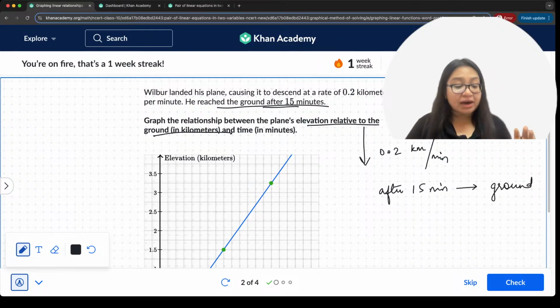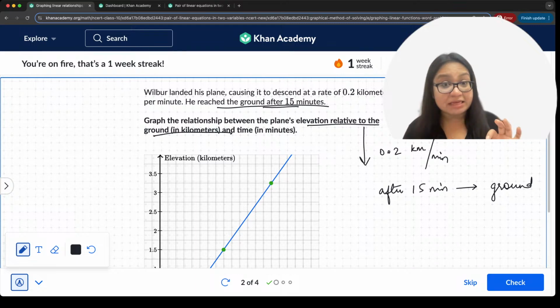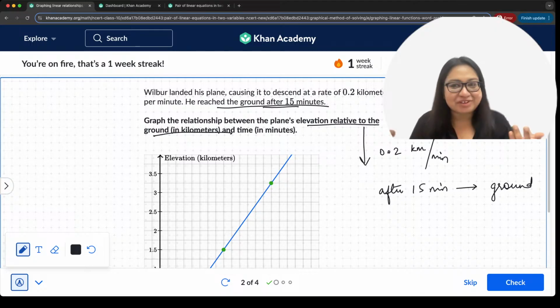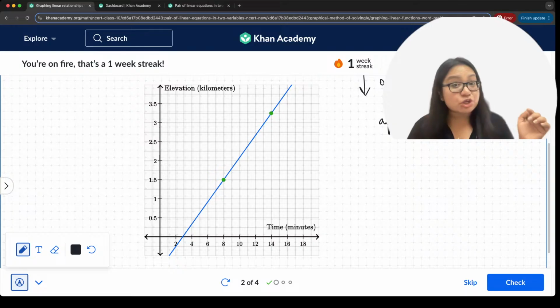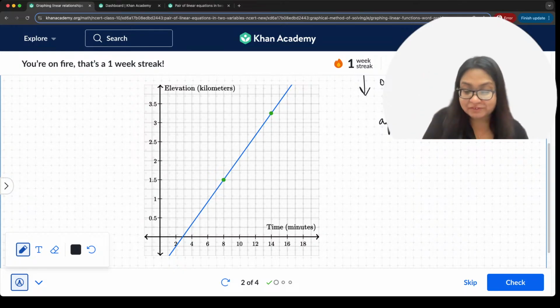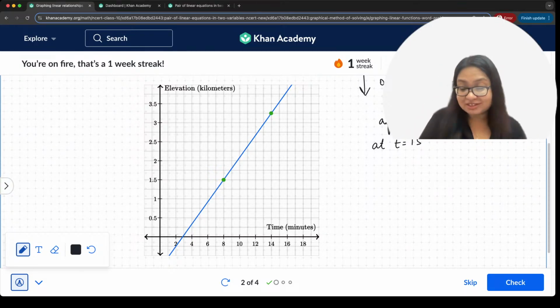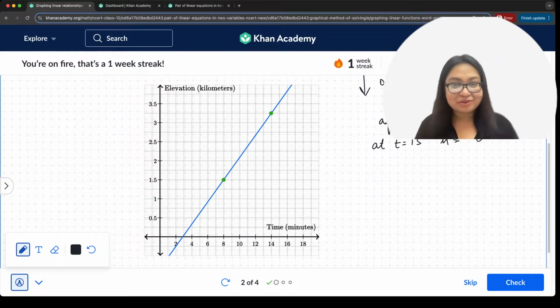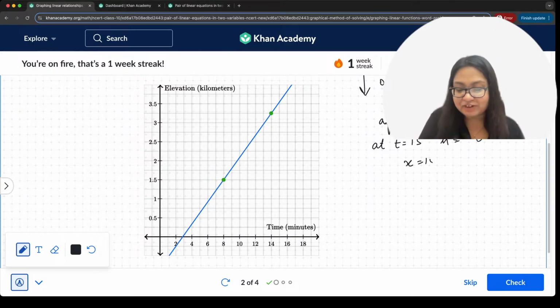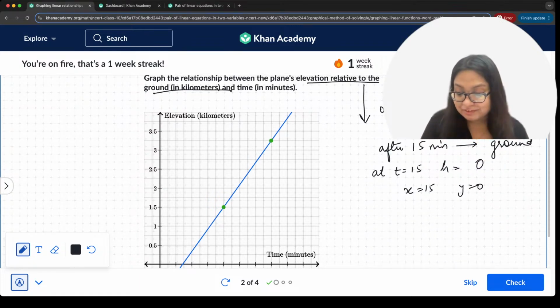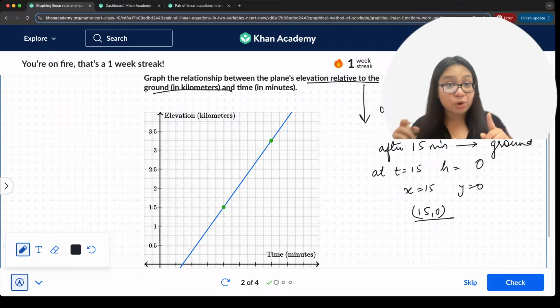All right. Now we are talking about elevation relative to the ground. That means after 15 minutes, if he landed at 15 minutes, then what is the elevation now after landing? Zero, right? Exactly. So now I can say that time is on x-axis. So at t is equal to 15, y, which is height, will be how much? Height is equal to 0. So now I have x is equal to 15, y is equal to 0. That means I have exactly 15 comma 0 as 1 point.